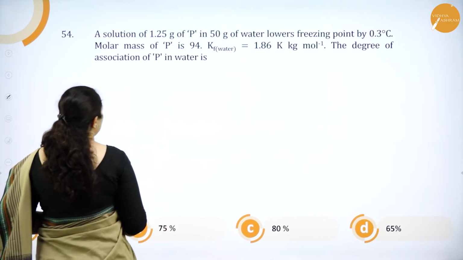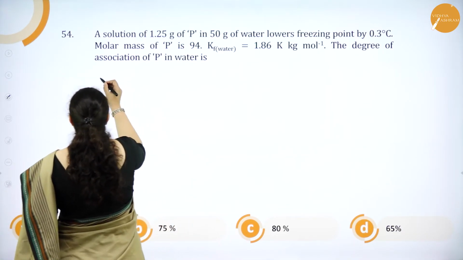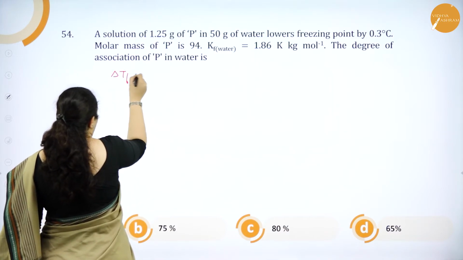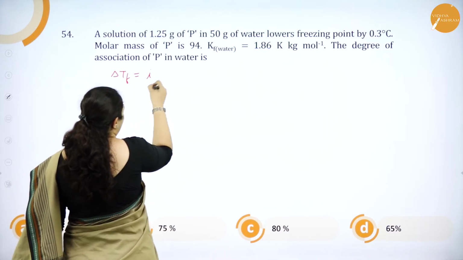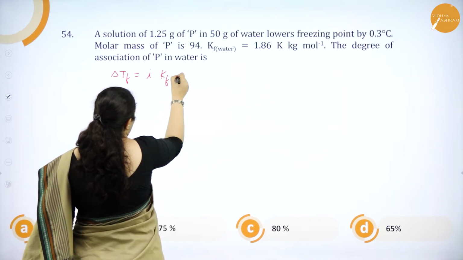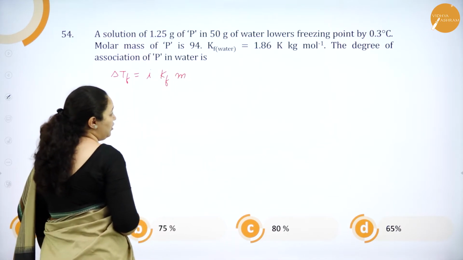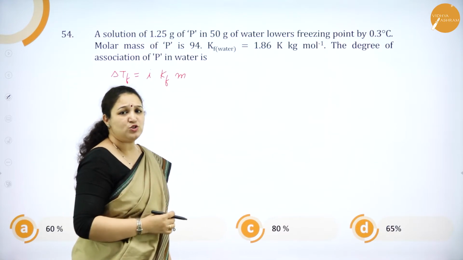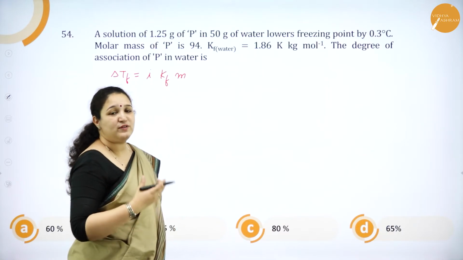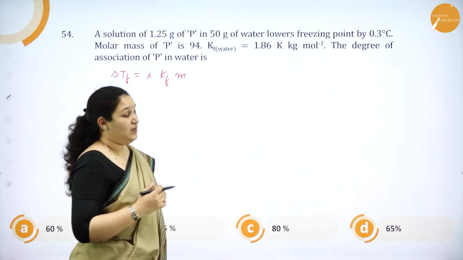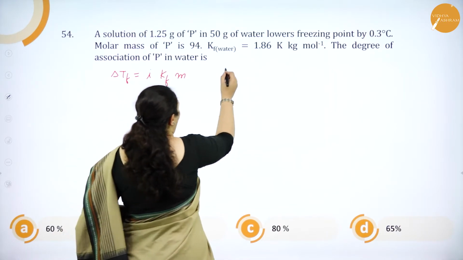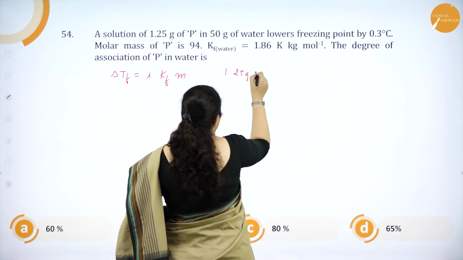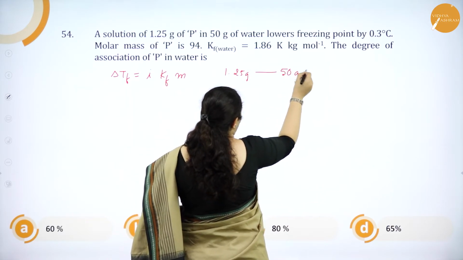Okay. So first we have the data: delta Tf is equal to i Kf m. We need to find out i. Kf is given, and molality we can find out. What is molality? Number of moles of the solute divided by the mass of the solvent in kg. We know that 1.25 grams is there in 50 grams of water.